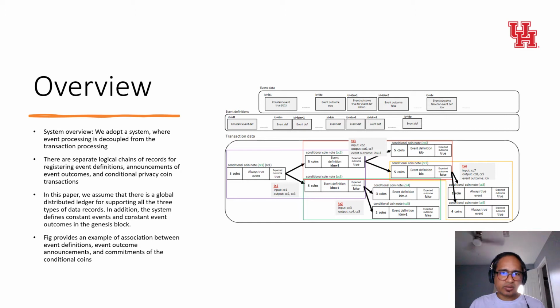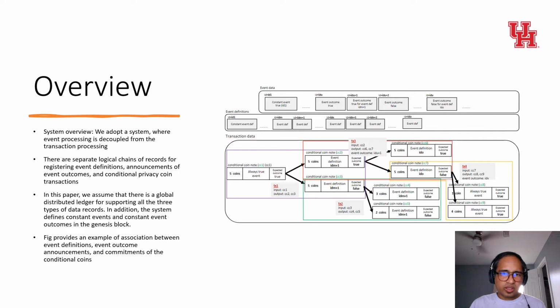from the validators. Second, the system should support complete transferability of the conditional coins, where a conditional coin, after its creation, can be transferred unfettered by its current owner using the default privacy coin transaction protocols, regardless if the event outcome has been declared or not. Third, event processing and transaction processing are decoupled. Event processing separates from the conditional coin transaction.